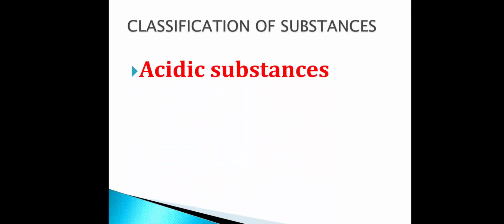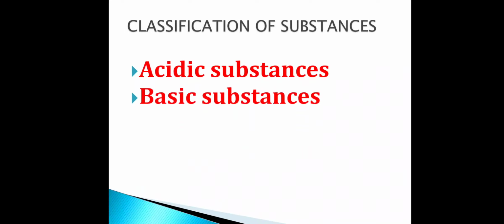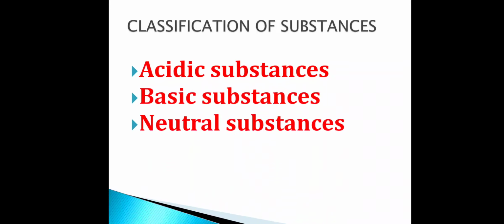On the basis of the chemical nature of substances, they can be classified as acidic substances, basic substances, and neutral substances. So, based on the chemical nature of substances, we can classify the substances into three types. What are they? Acidic substances, basic substances, and neutral substances. Let's learn about these substances in detail in this class.